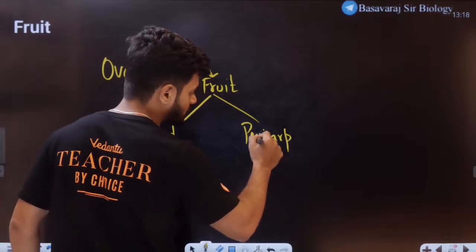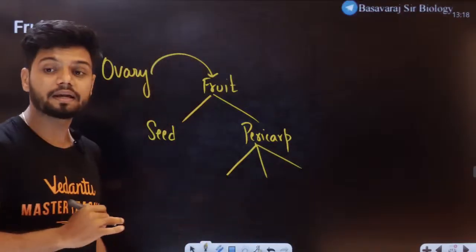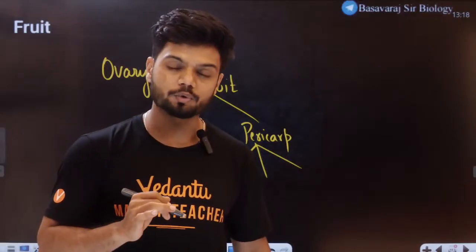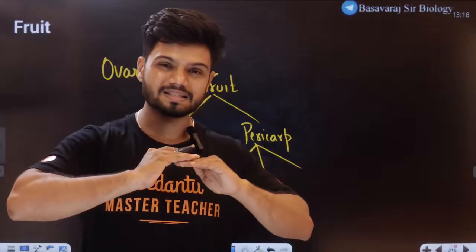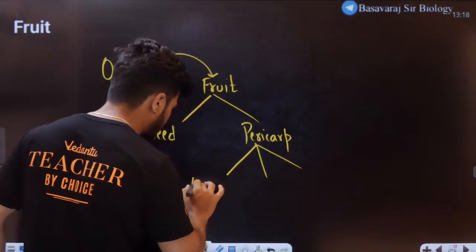Pericarp is the covering. For example, pericarp can be of three types. When you eat a mango, students, mango has this outer skin kind of thing which you remove, right? That outer skin is called epicarp.